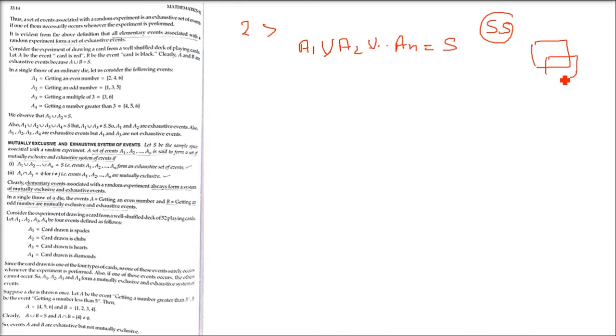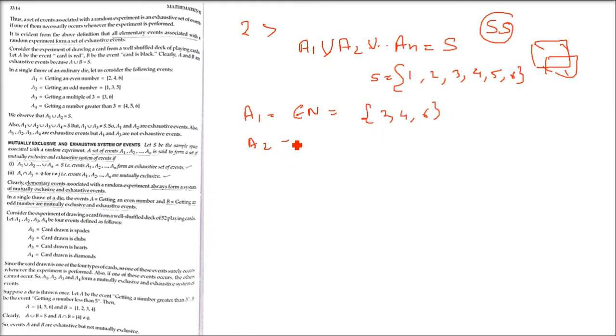The die you have already seen. All elementary events associated with a random experiment form a set of exhaustive events. That is also true. So now let us again go to the die. Now I'm making certain events. A1 is getting an even number, again 2, 4, 6. A2 is an event which is getting an odd number, which will be 1, 3 and 5.